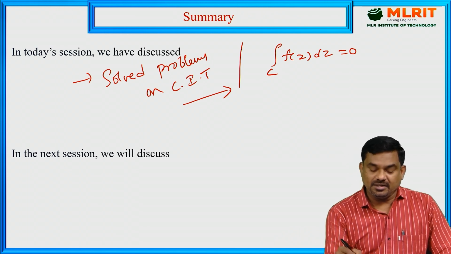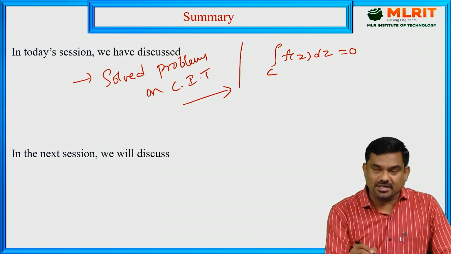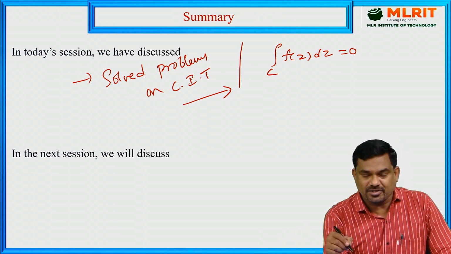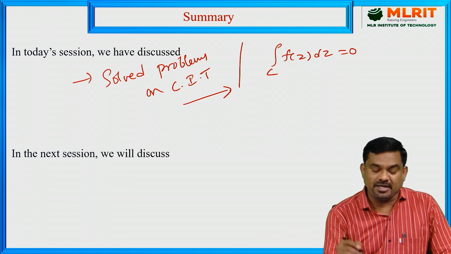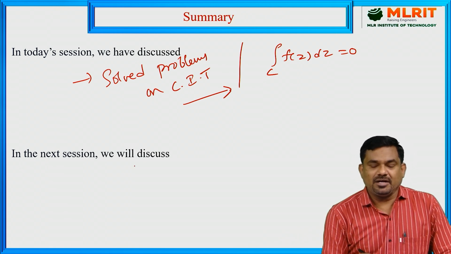Based on that, we can apply Cauchy's integral theorem, and it helps us in evaluating the line integral of a function of a complex variable in a simple manner. So this is for today's session, and we will meet in the next session.